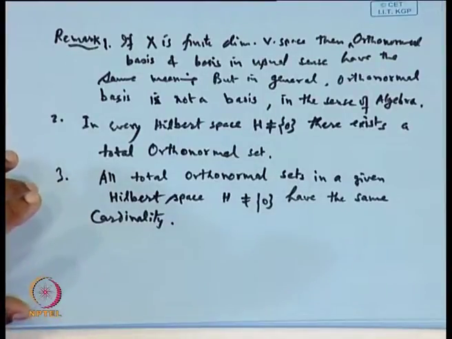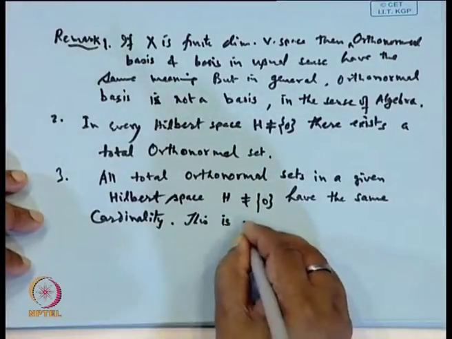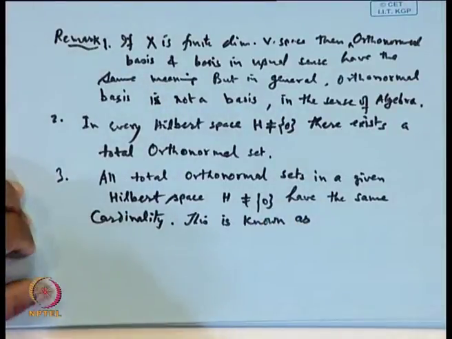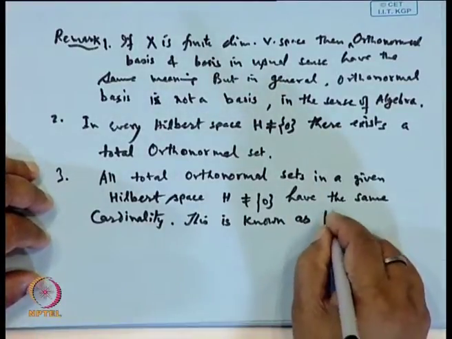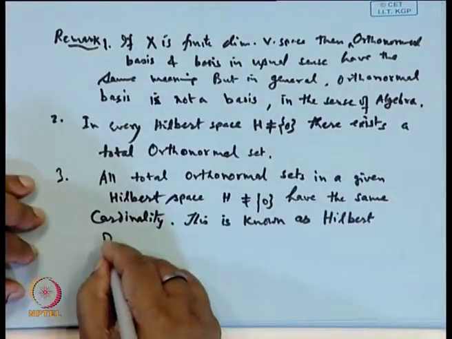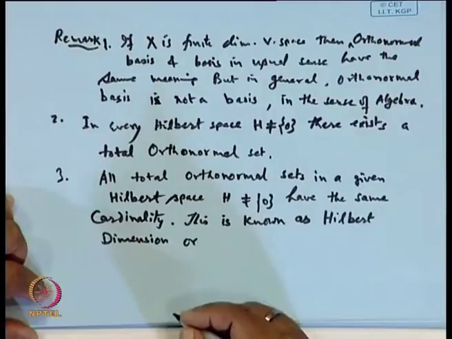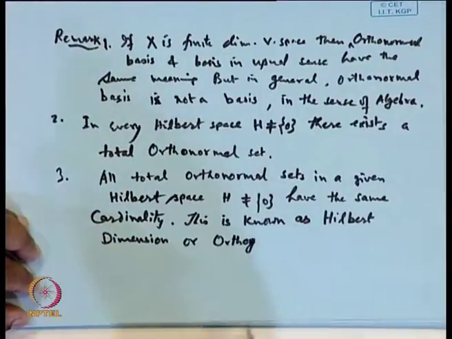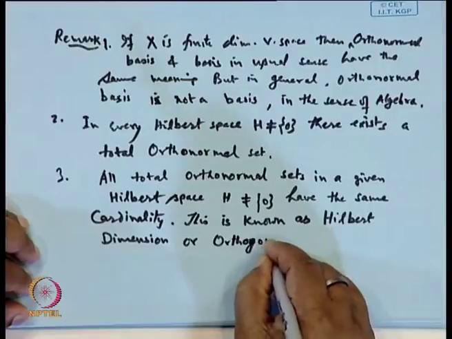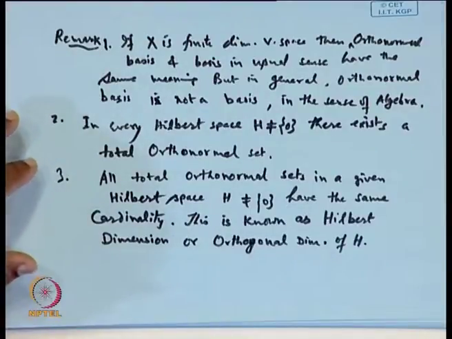This cardinality is called the Hilbert dimension or the orthogonal dimension of H. Okay. So, these are a few things which we can keep.